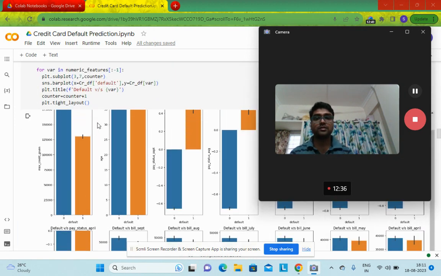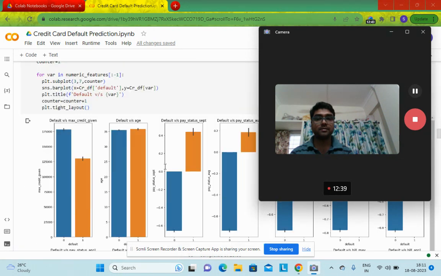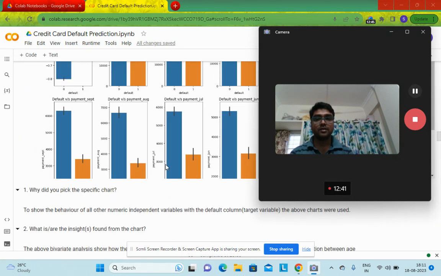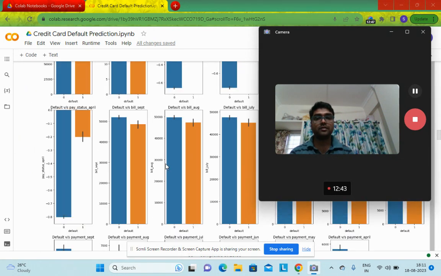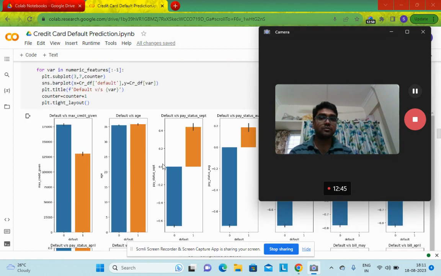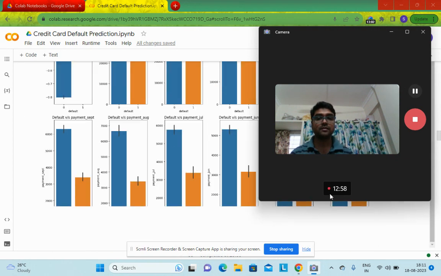Next comes the bivariate analysis. This part checks the behavior of the target variable in terms of each individual feature, like default versus maximum credit given, default versus age, default versus the pay status September, likewise.